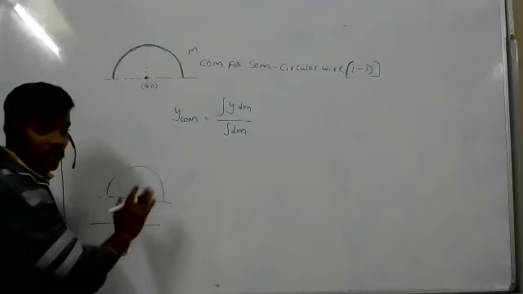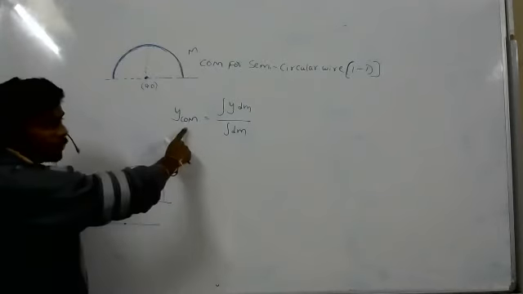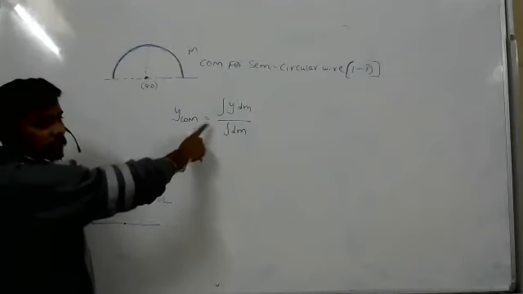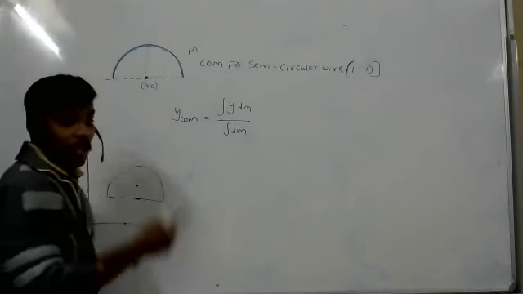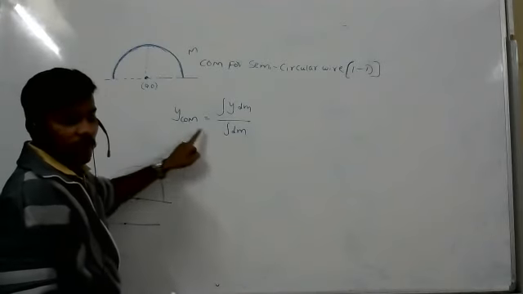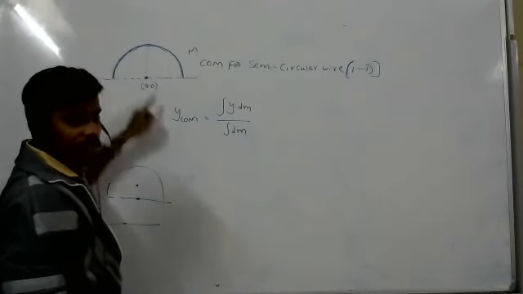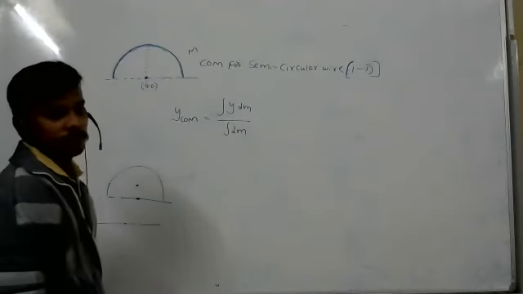So when I am calculating the center of mass in the y direction, what formula do I have to take? Y center of mass is equal to integration y dm by integration dm. If I am calculating along the x direction, I will take x. I am calculating in the y direction, so y center of mass equals integration of y dm by dm.